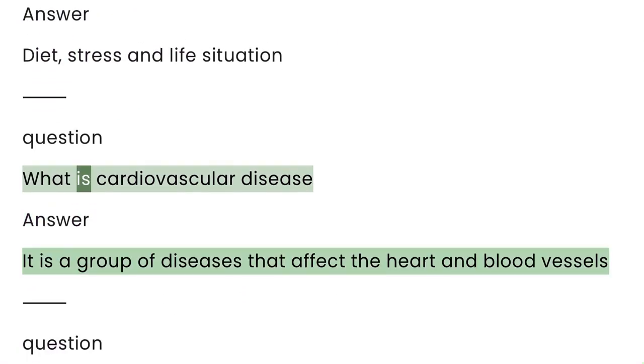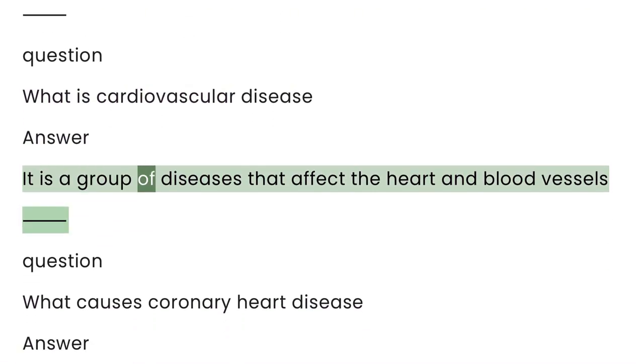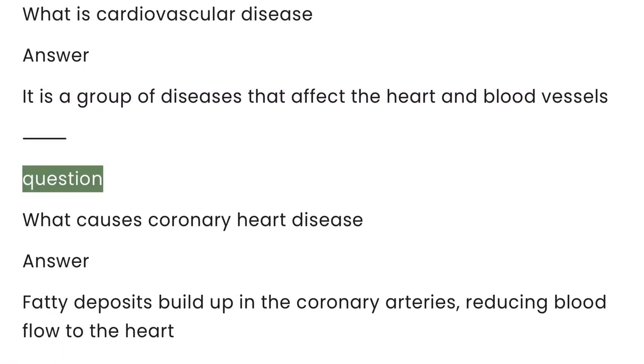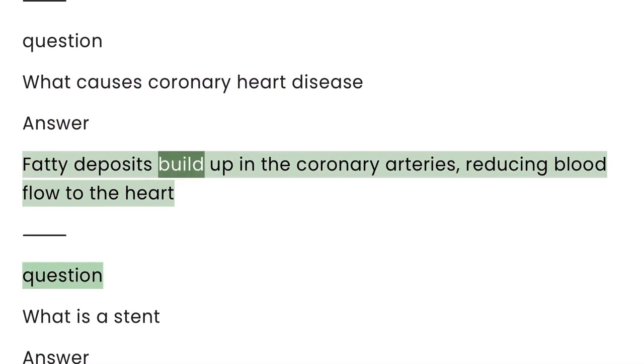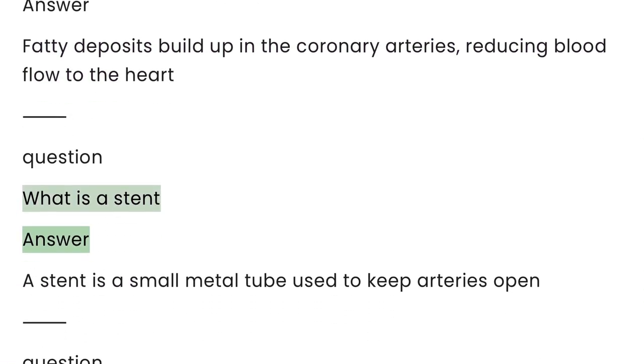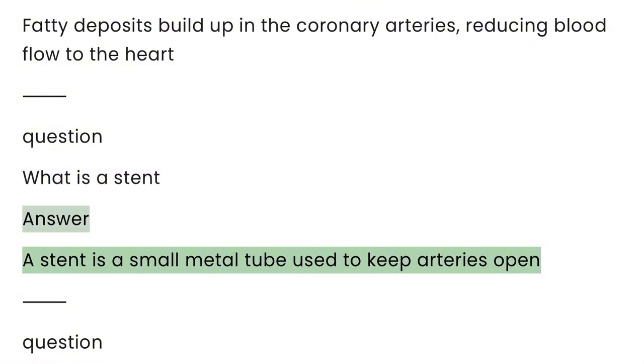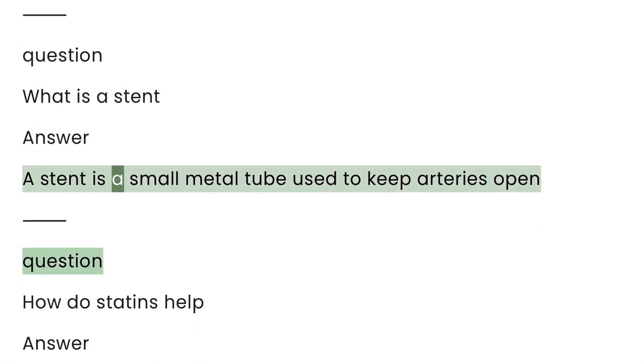Question: what is cardiovascular disease? It is a group of diseases that affect the heart and blood vessels. Question: what causes coronary heart disease? Fatty deposits build up in the coronary arteries, reducing blood flow to the heart. Question: what is a stent? A stent is a small metal tube used to keep arteries open.